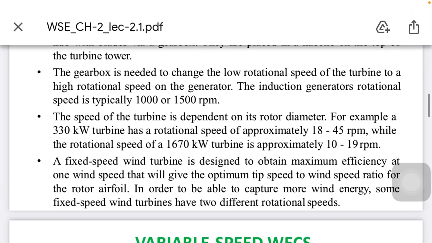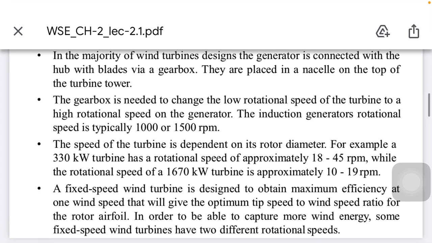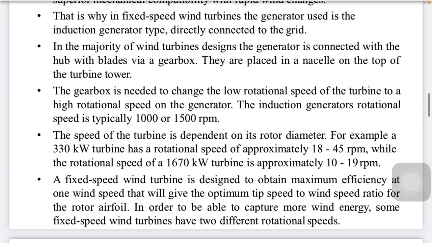So in the conditions of that 10 rotations per minute, the turbine will be rotated at this speed, which is not reliable actually, right? Because torque doesn't matter over here. The matter is rotations. If rotation is high, the field is cut by the magnetic field more, and the EMF generated will be higher. So the speed of the turbine depends upon rotor diameter.